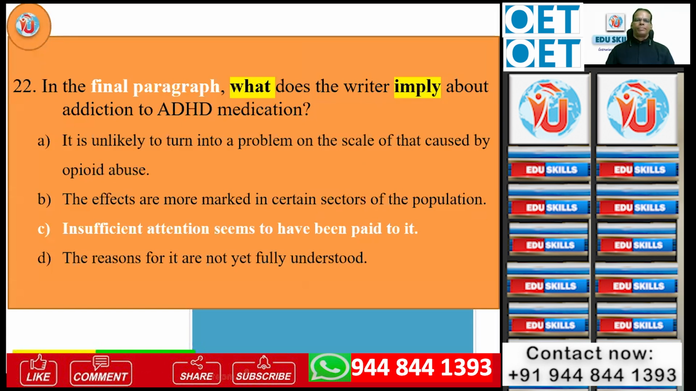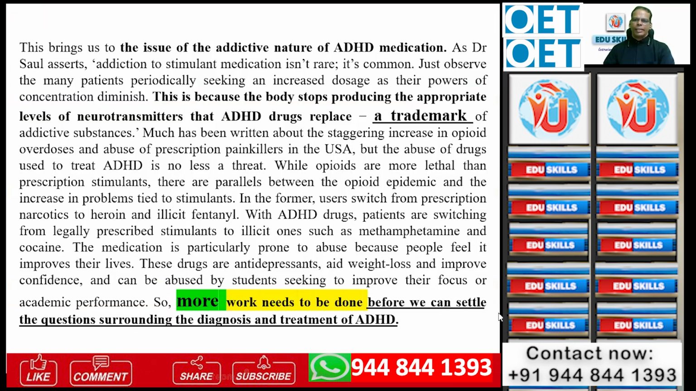And the last one. In the final paragraph, what does the writer imply about addiction to ADHD medication? One, it is unlikely to turn into a problem on the scale of that caused by opioid abuse. Second, the effects are more marked in certain sectors of the population. Third, insufficient attention seems to have been paid to it. Fourth, the reasons for it are not yet fully understood. See, at the end of it, it says more work needs to be done before we can settle the questions surrounding the diagnosis and treatment.